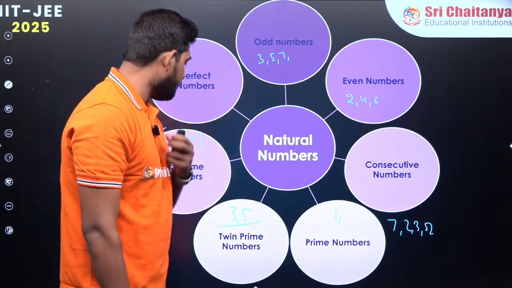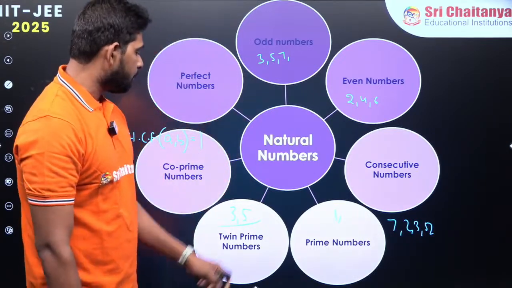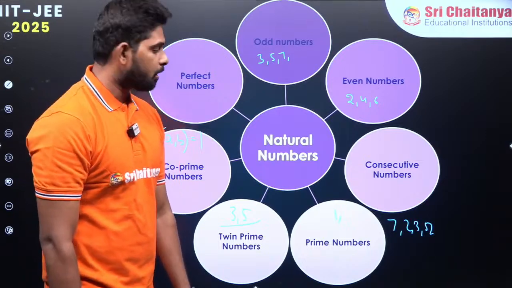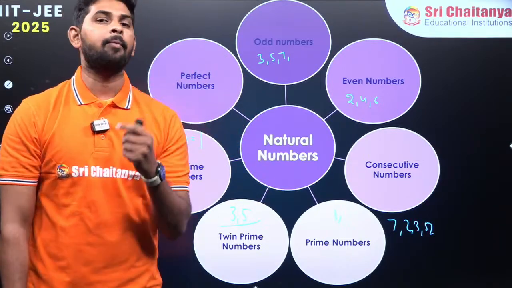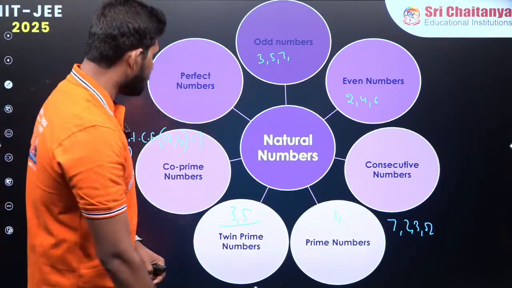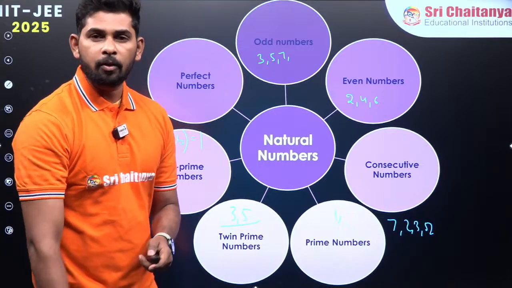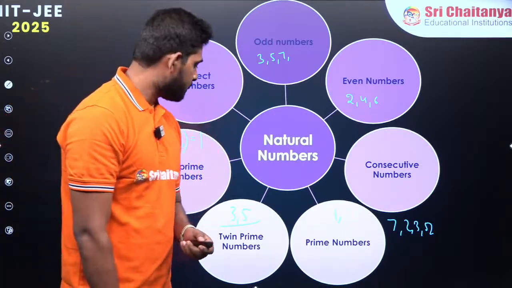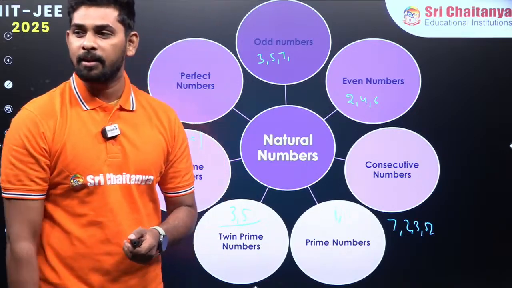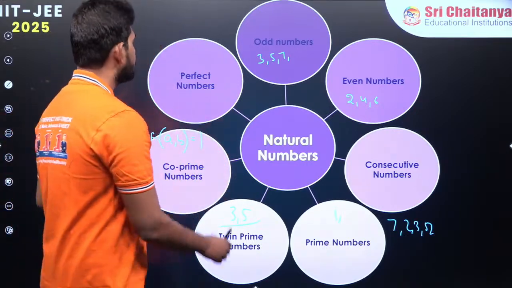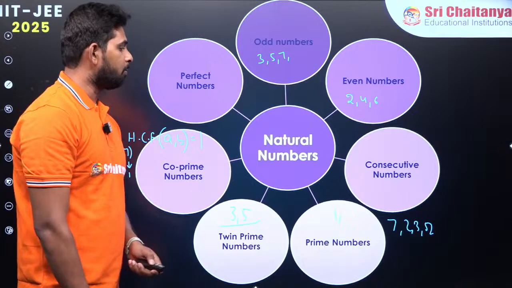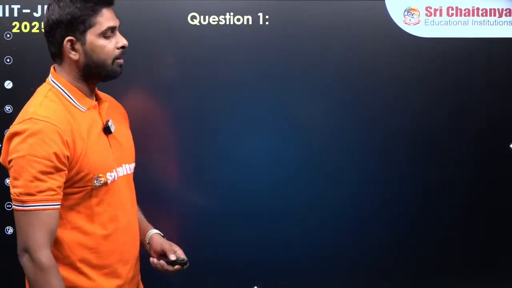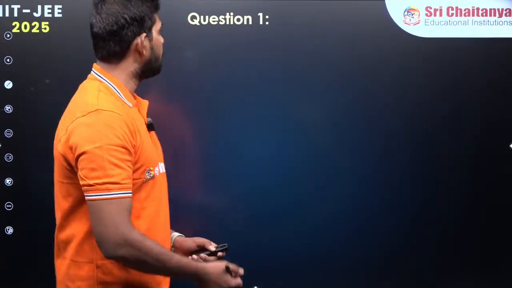I am going to raise my volume. You can see that twin prime numbers differ by 2 and they are prime numbers also. So 5, 7, very good. Rohan is giving 5, 7, 11, 13. Very nice. Wonderful to see that in the comments you are giving all these numbers. So all these numbers are twin prime numbers. That is how we have divided natural numbers into subparts.